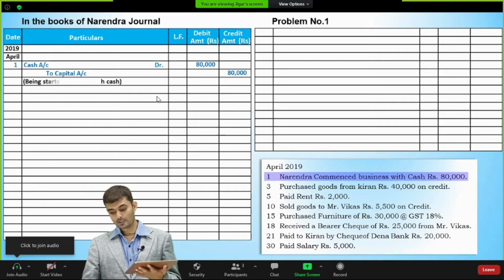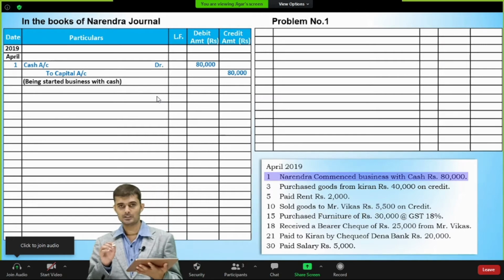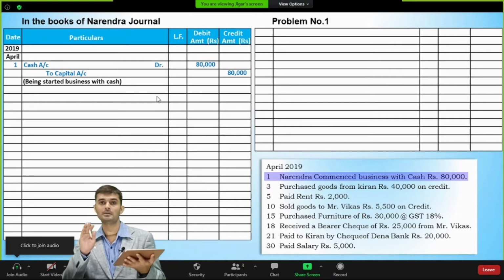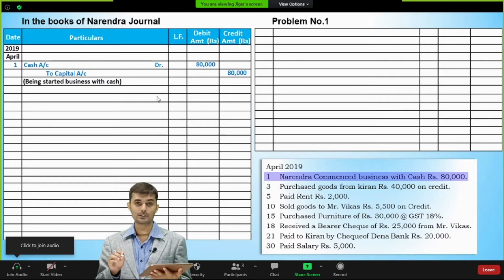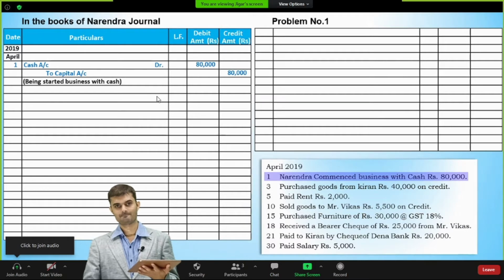Now the most important part of the journal is the narration. Whenever we are writing narration, it is an explanation about the transaction. Please remember that narration also carries marks, and narration will always start with "being". So because it started the business, we have written that being started business with cash, right?